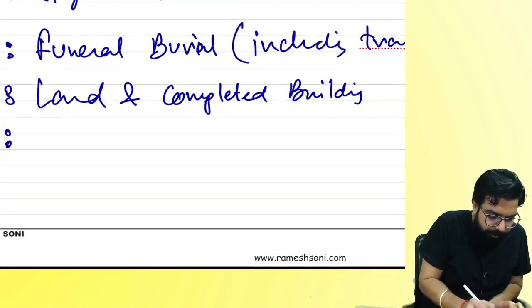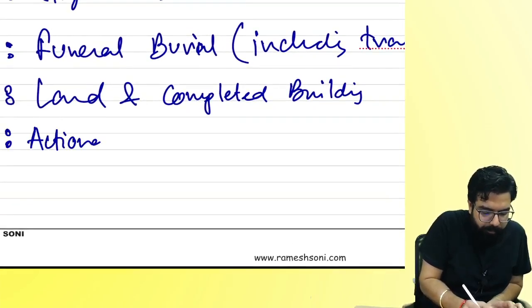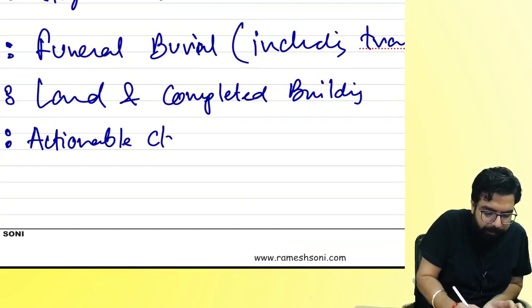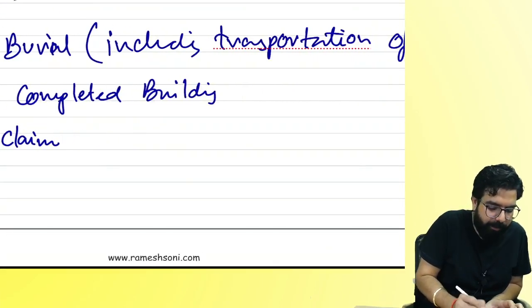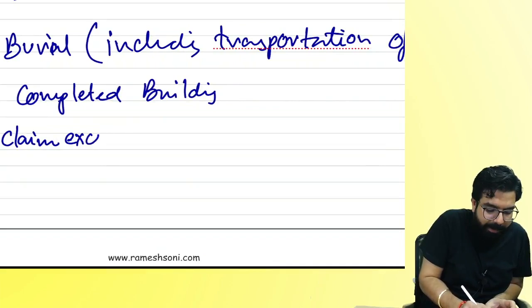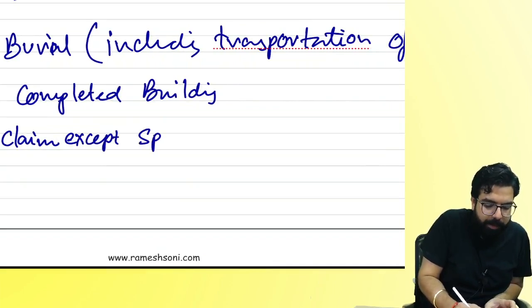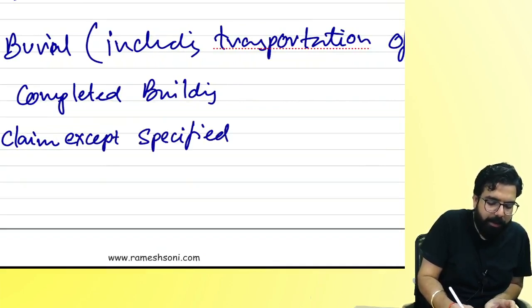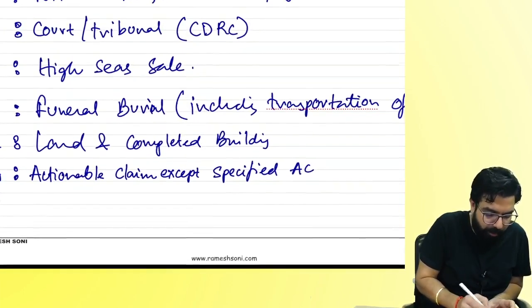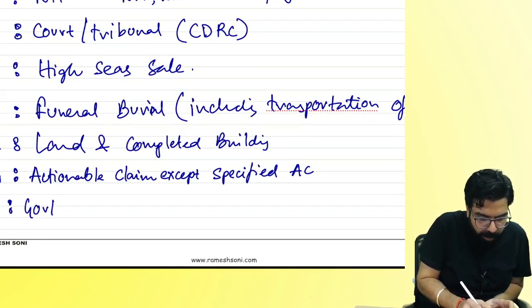A for actionable claim, except specified actionable claim, and G for government official.